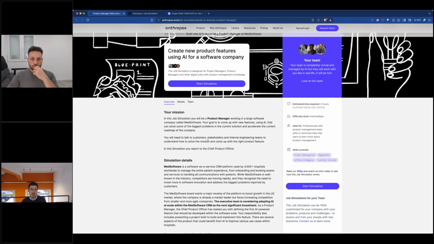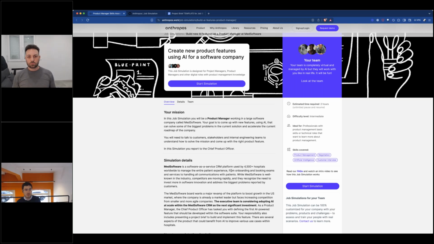So the mission today is being part of a company that is called Met Software. This company is a US company, software as a service. They are an enterprise solution for hospitals. So what they do is basically letting the hospital organize all sorts of data, all sorts of service for the end users or for the patients, but also for anything that is related to their backend, their processes.